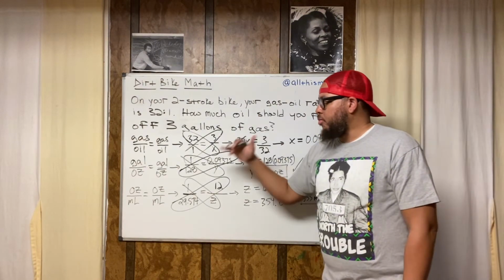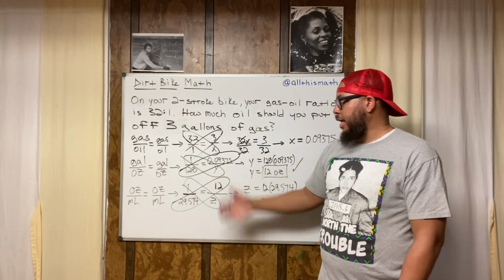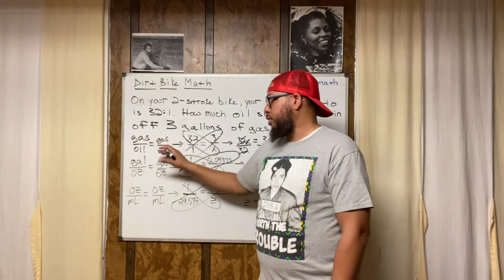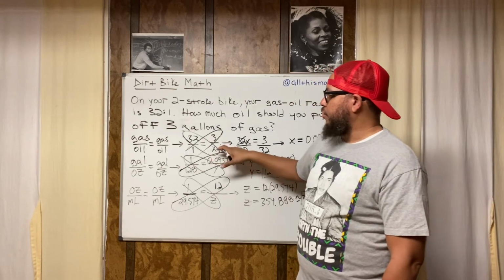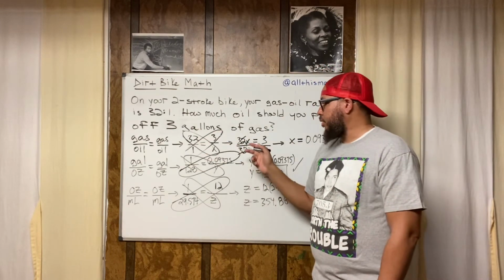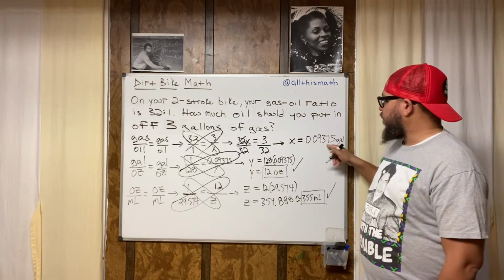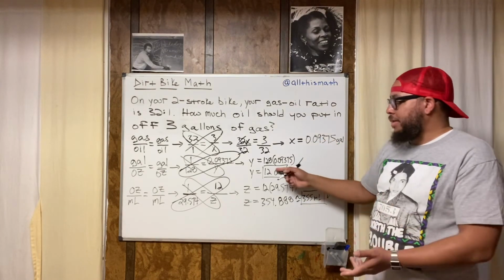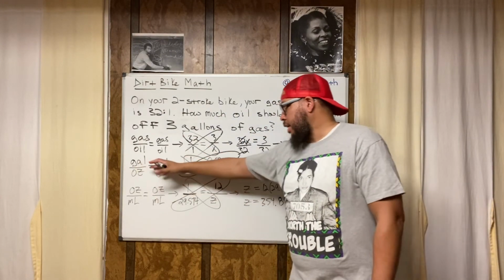But the important thing is the methodology, like how did we get the answer? We did the same steps over and over again. We set up a proportion. We set up the words, replaced the words with numbers and a variable. Then we did cross product property. Then we solved the equation, and we got this many gallons. I didn't want it in gallons. I wanted to know how many ounces. So I set up another proportion, comparing gallons to ounces. I do the same thing.